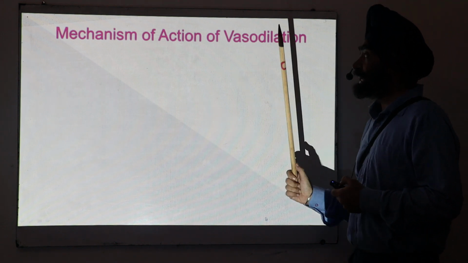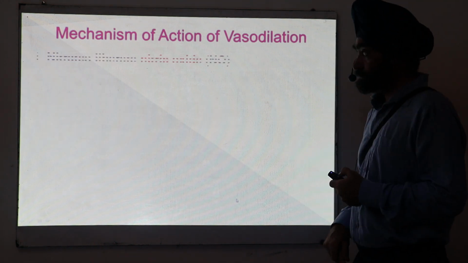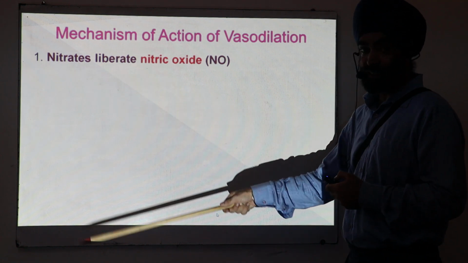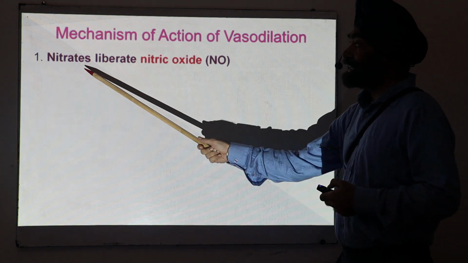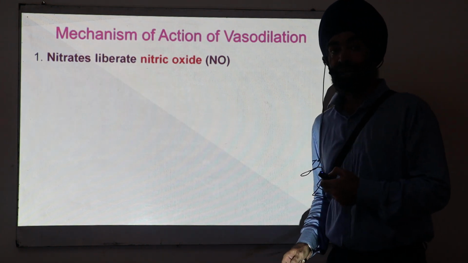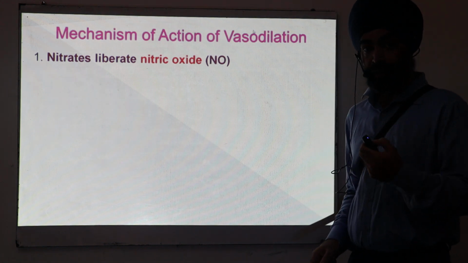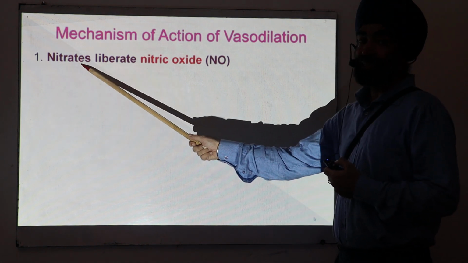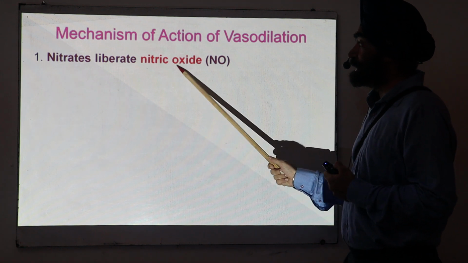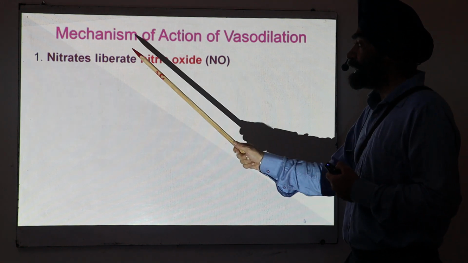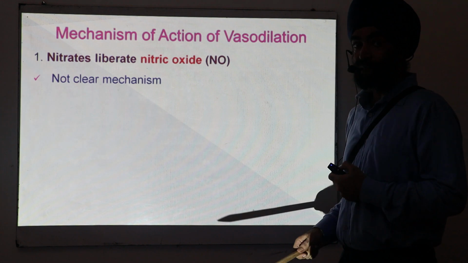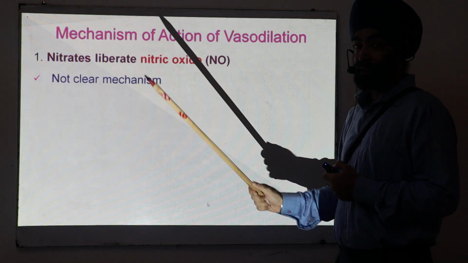How do these act as vasodilators? I will discuss it in 3 steps. Nitrates are not acting directly, they are acting indirectly. How? First of all, nitrates release nitric oxide. They liberate nitric oxide. How they liberate it, we don't know the clear mechanism.